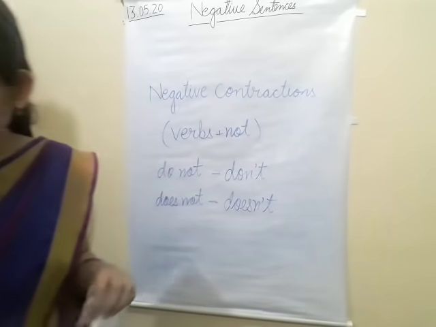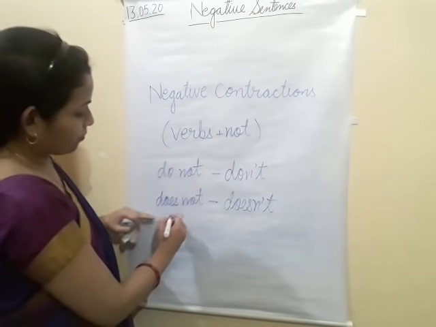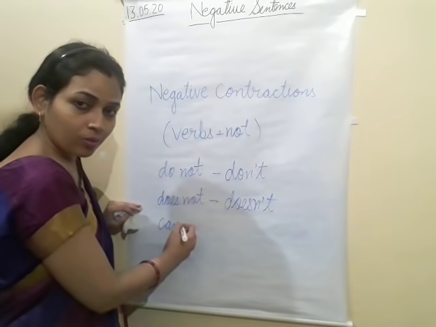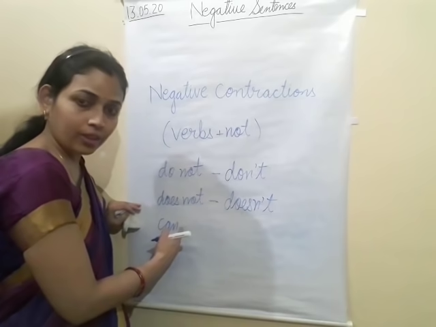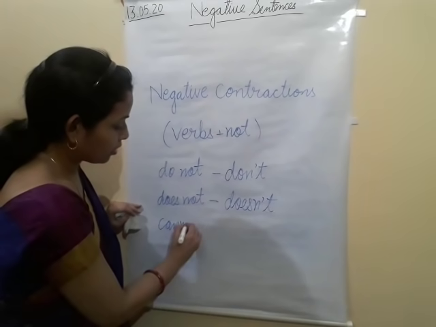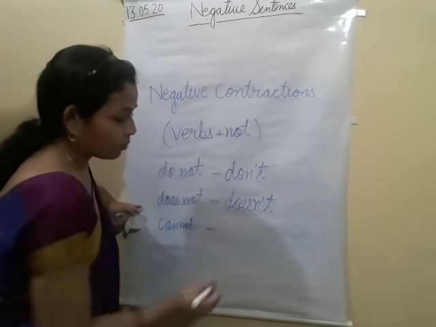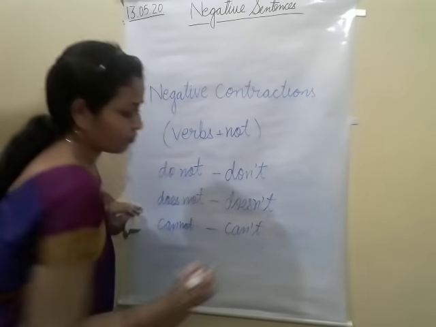More examples I am going to write here. "Cannot," I will write together, as I told already. Cannot becomes "can't." Clear?